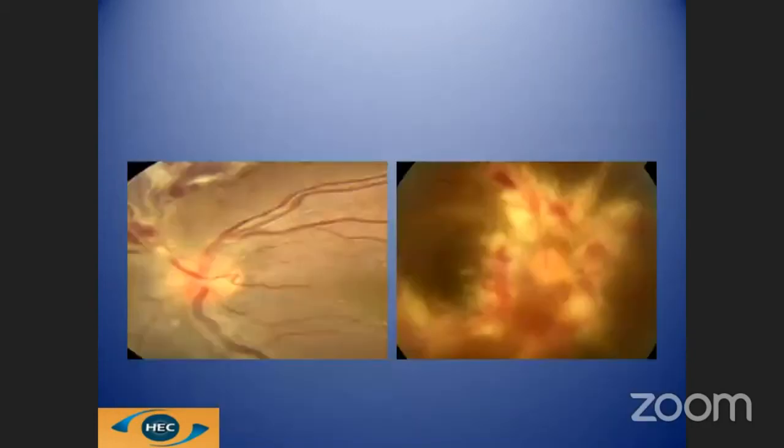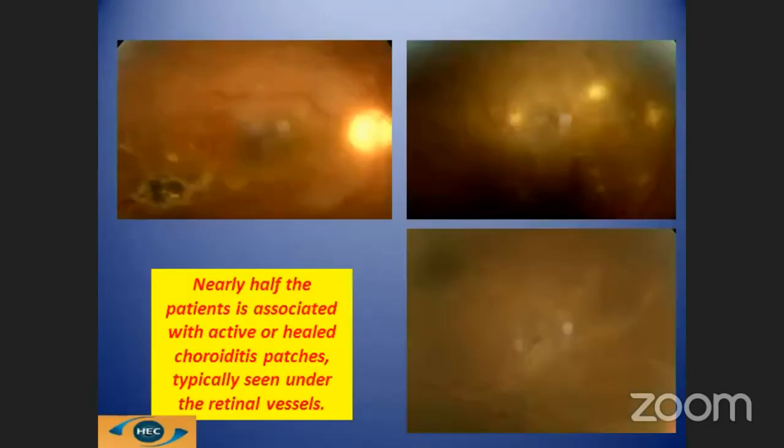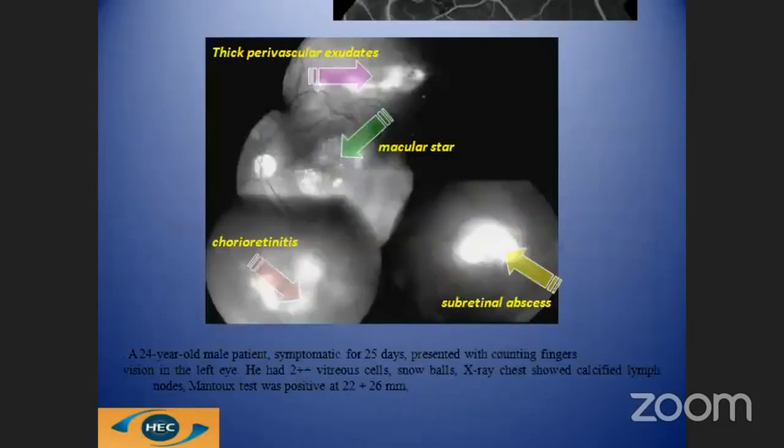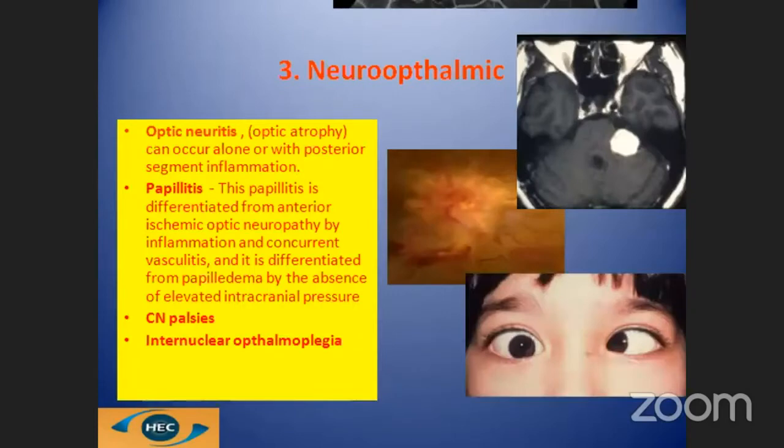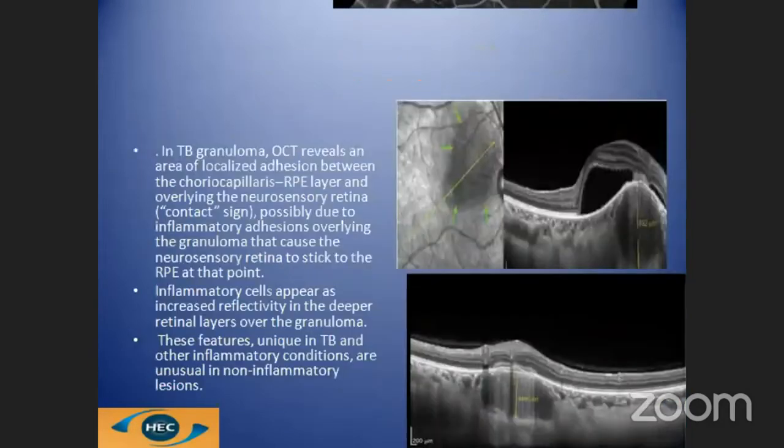An important point here is that it causes obliterative vasculitis with the periphlebitis being confluent, whereas in sarcoidosis the periphlebitis will not be confluent; there will be skip lesions. And it causes a lot of neovascularization. Again, the OCT may show a contact sign, with adhesion between the RPE and the neurosensory retina, the inner retina.